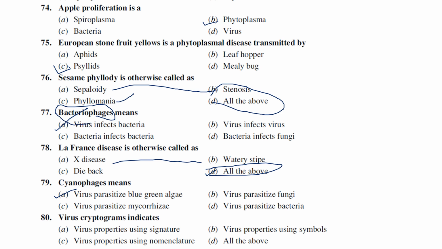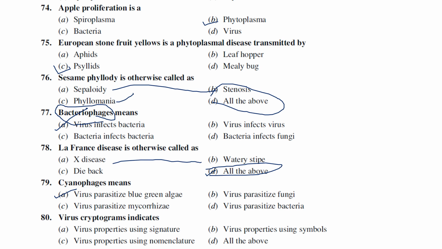If I ask you who discovered the bacteriophage, you might be aware of Twort and d'Herelle. There are two scientists: Twort in 1915, d'Herelle in 1917. They individually discovered the bacteriophage, but the name bacteriophage was given by d'Herelle in 1917. The cyanophage was by Safferman and Morris, and the first cyanophage was probably LPP-1.